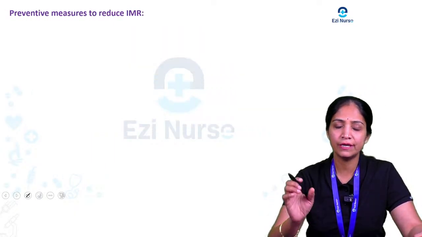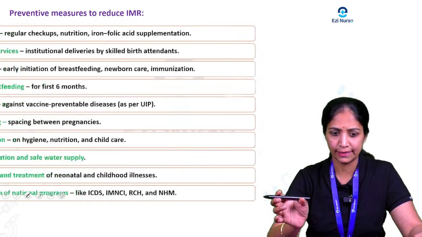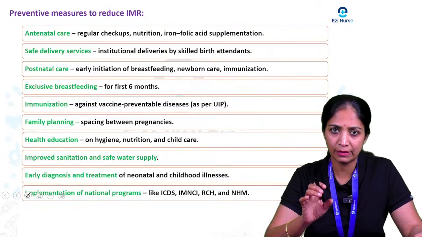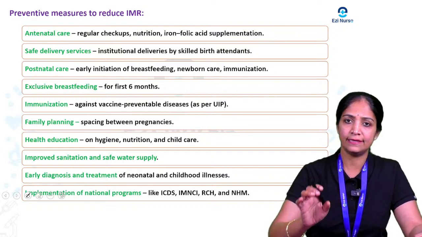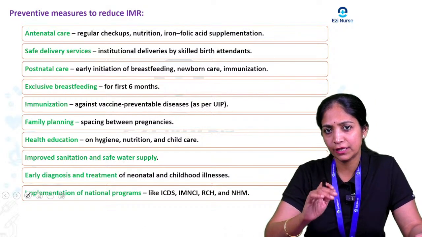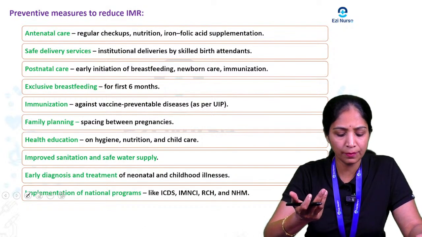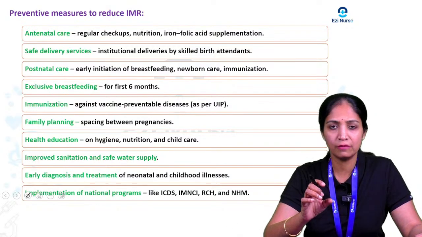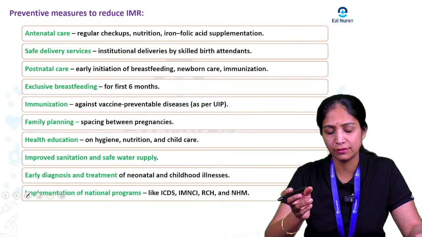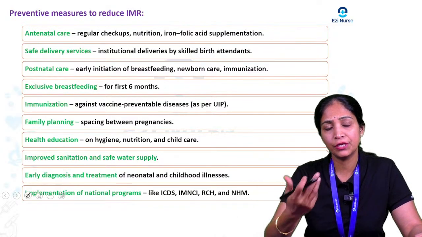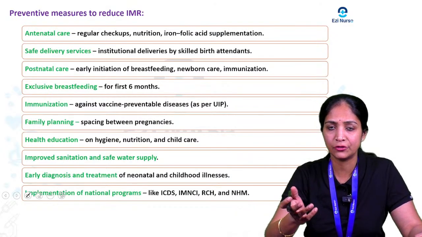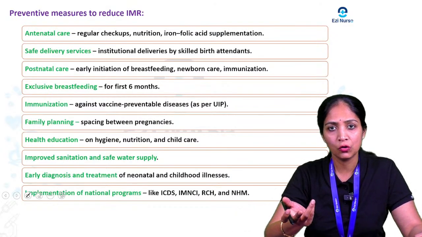Next, coming to the preventive measures to reduce the infant mortality rate, what are the main preventions we have to take? First one is antenatal care. During the time of pregnancy itself, we have to give proper care for the mother: regular checkups, proper nutrition, a well balanced diet, along with proper supplementation of iron, folic acid, and calcium, which will enhance the growth of the baby.